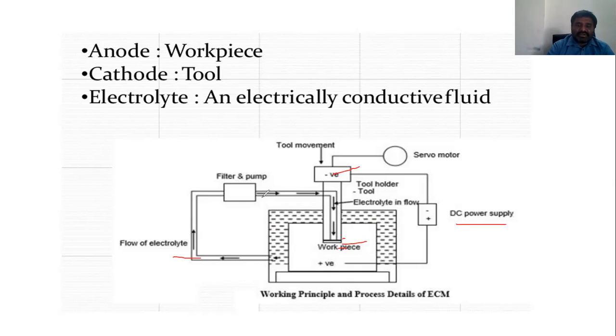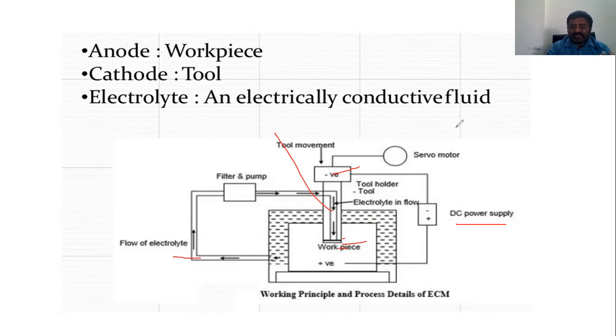If I talk about the tools we use here, the tool may be aluminum, brass, bronze, copper, carbon, or stainless steel. Very importantly, thermal conductivity should be mandatory for the tool as well as the workpiece here. And for the DC power control, we can use a voltage in the order of 2 to 20 volts with the DC supply.